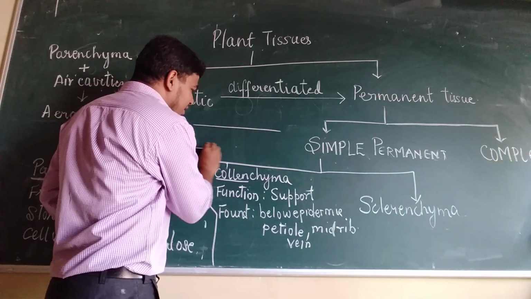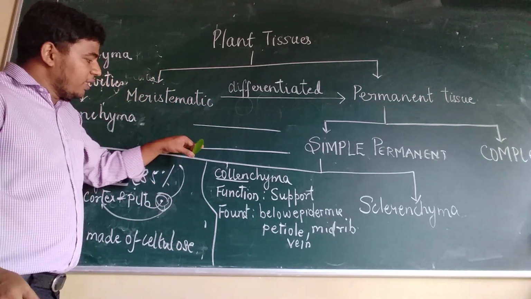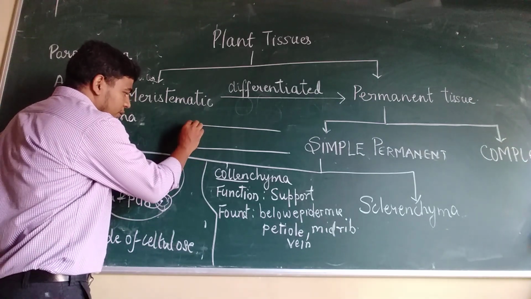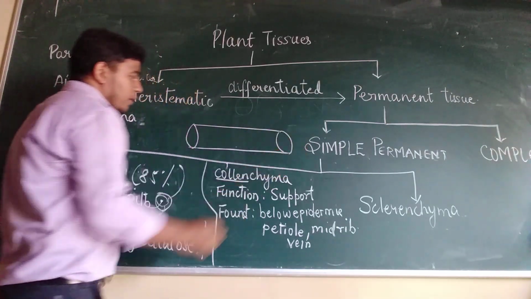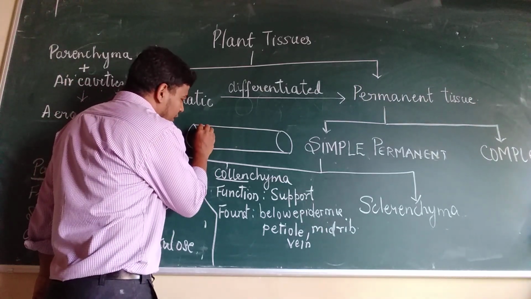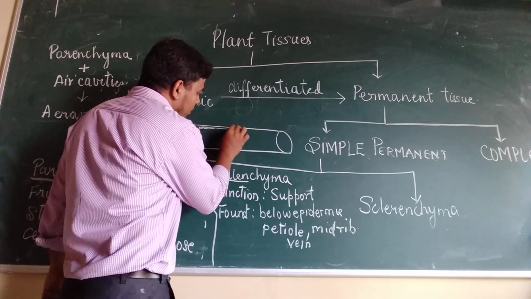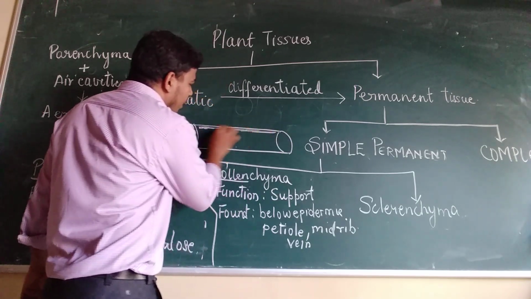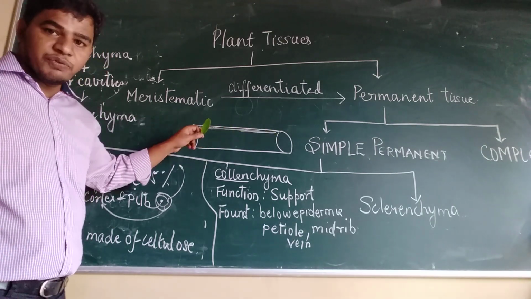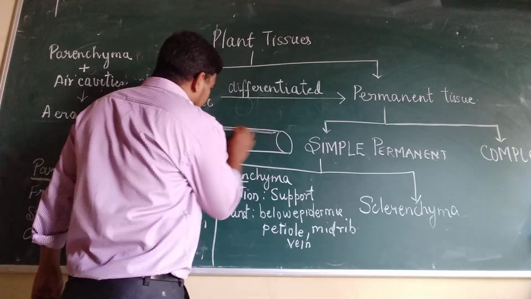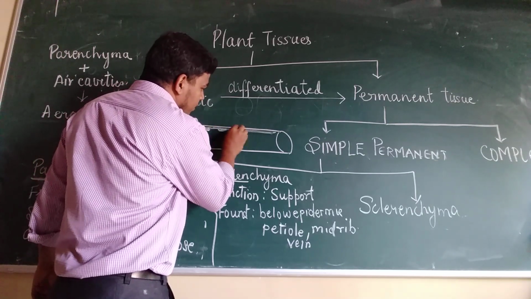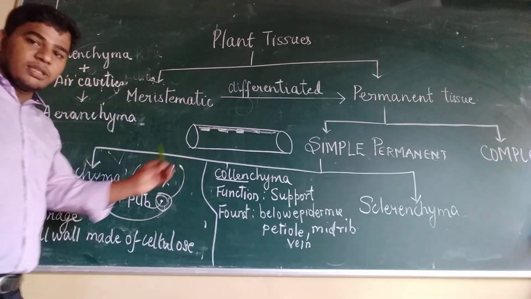Now if you take this as the stem, this layer you can say is the epidermis. I will just write properly, it looks like a stem. This is the epidermis. They are present here, just below the epidermis. What you find is the collenchyma. Now they can be present in a long stretch of cells or also in patches. You can also find them in patches. Okay, so this is about collenchyma.